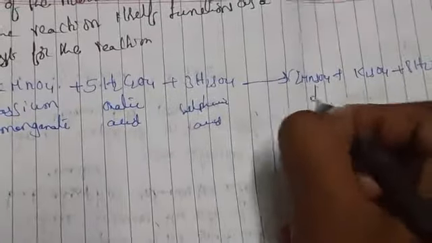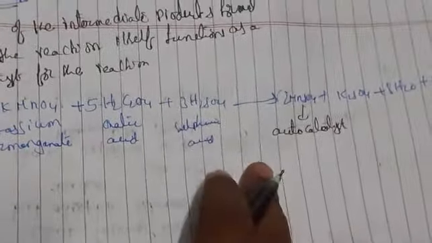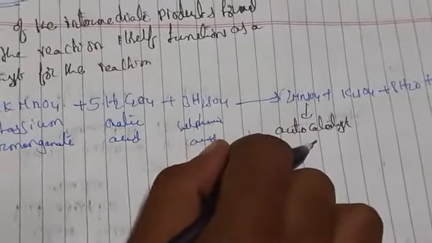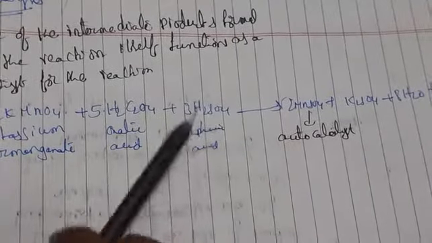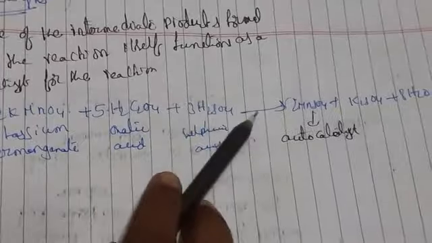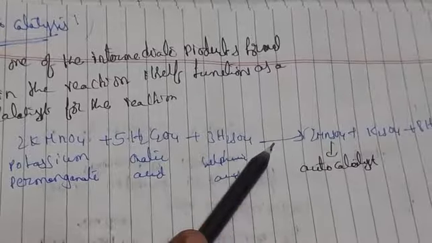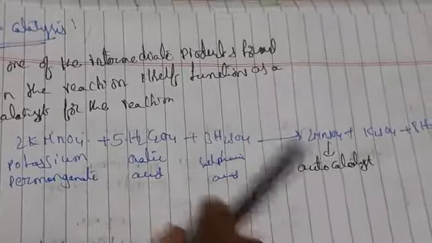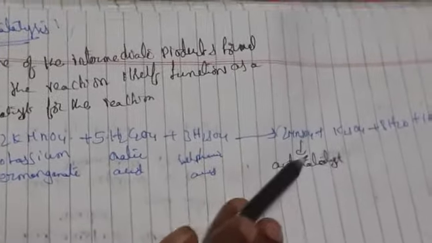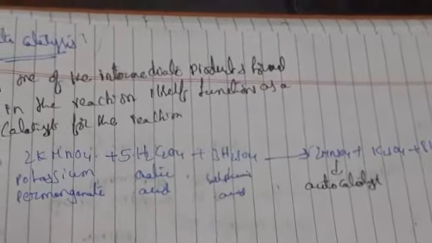So the manganese sulfate is acting as an autocatalyst. When you do this titration, we get a pale pink as the end point. Why? Because the Mn2+ ions interact with sulfuric acid, so it acts as an autocatalyst. If you have seen the arrow mark, we are not involving any catalyst, but the product itself is acting as an autocatalyst. Whatever intermediate is forming here acts as an autocatalyst, and we call it autocatalysis. So this is all about catalysis and its types. Thank you.